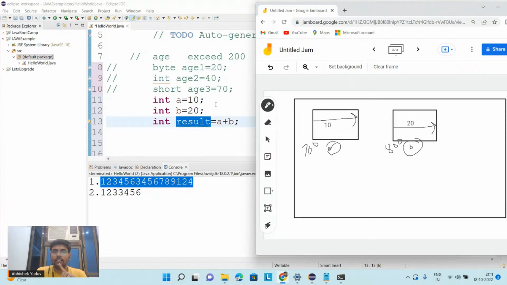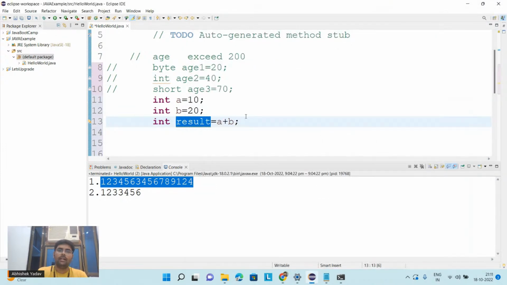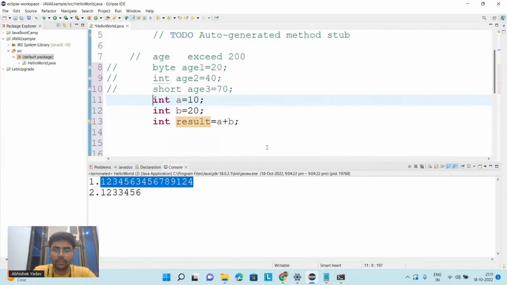Now I will store the result in the left hand side part, that is inside result, which is my container. So I will create a container of 4 byte, and inside this container I will store the result 30, and the name of the container is result. So this is a simple example of how to store the data, and this concept will be the same for character, float, double, and the other data types also. So guys, this is all for today's session.